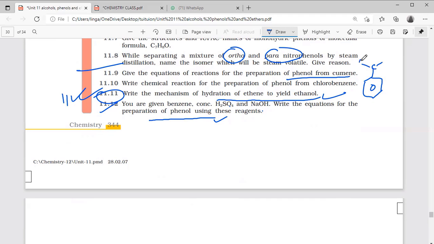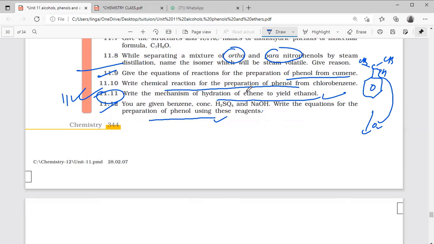This is the cumene, isopropyl benzene. Here one hydrogen is there. Reaction with oxygen. I told you this oxygen will insert in between carbon and hydrogen. Then rearrangement reaction is there. Yes, sir. Day before yesterday, I think it's completed. Okay, 9th also done. Write the chemical reaction for the preparation of phenol from chlorobenzene.